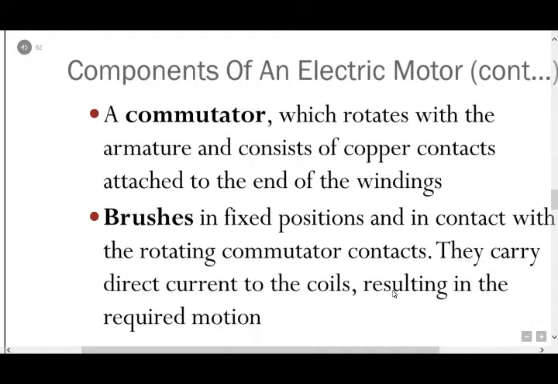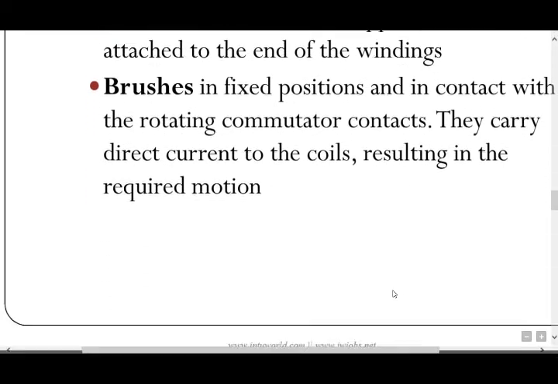Next component, a commutator, which rotates with the armature and consists of copper contacts attached to the end of windings. Next, brush. Brush is in a fixed position and in contact with the rotating commutator contacts. They carry direct current to the coils, resulting in the required motion.